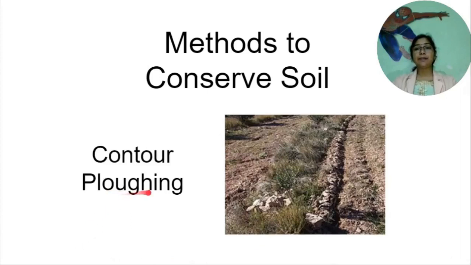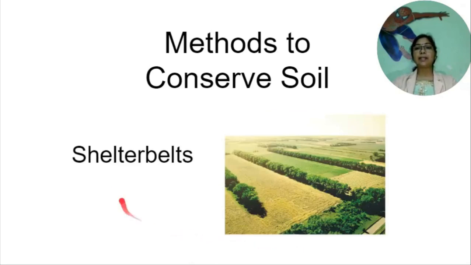Contour plowing. Land is plowed parallel to the contours of hill slopes. It avoids soil erosion. Next, shelter belts. In the coastal and dry regions, rows of trees are planted to check the wind movement to protect soil cover.